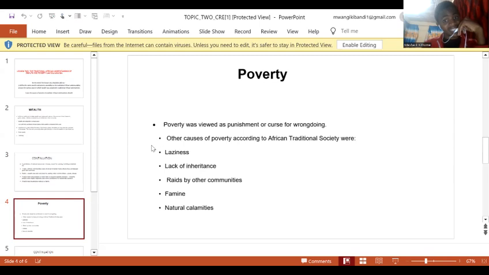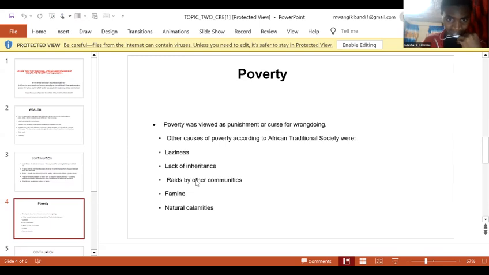Let's look at causes of poverty according to traditional African society. One cause of poverty was laziness. Another was lack of inheritance, where you were not able to inherit your father's property, which led to poverty.